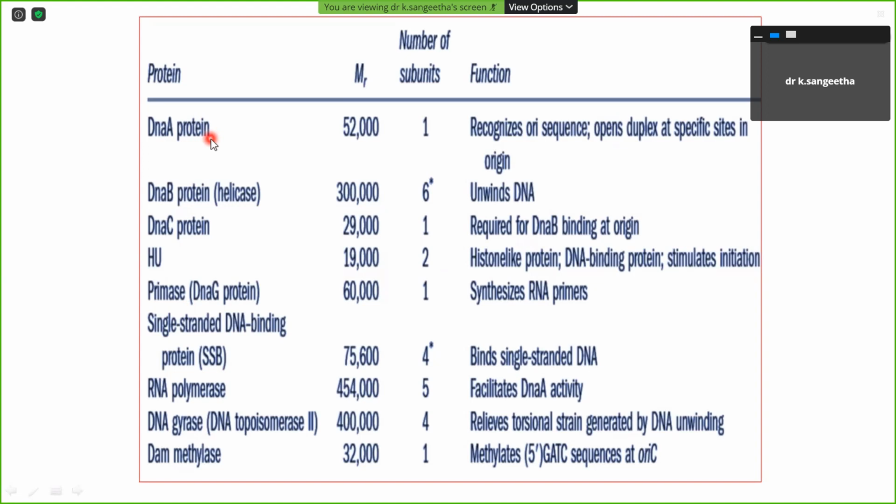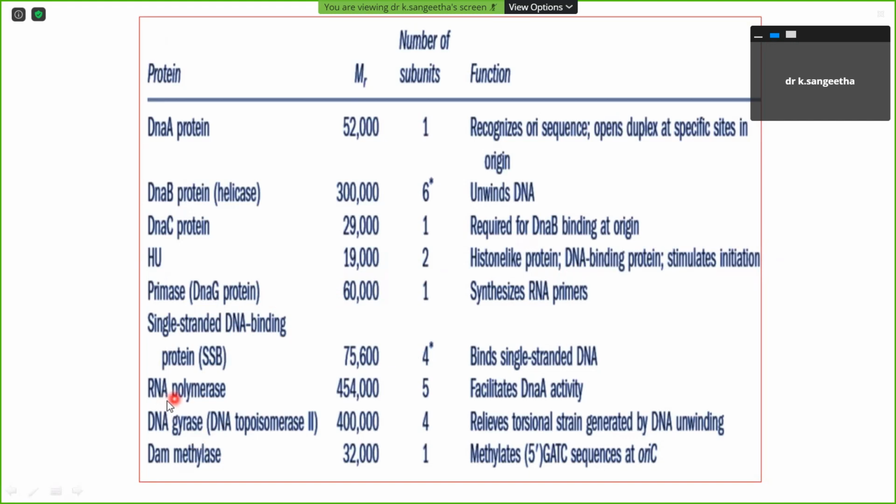The third one, DnaC protein, is also needed for the unwinding of the DNA. Next, the primase enzyme, otherwise called the DnaG protein, helps to synthesize the RNA primers. Then the single-strand DNA binding proteins help to prevent the unwound DNA segments from re-annealing.